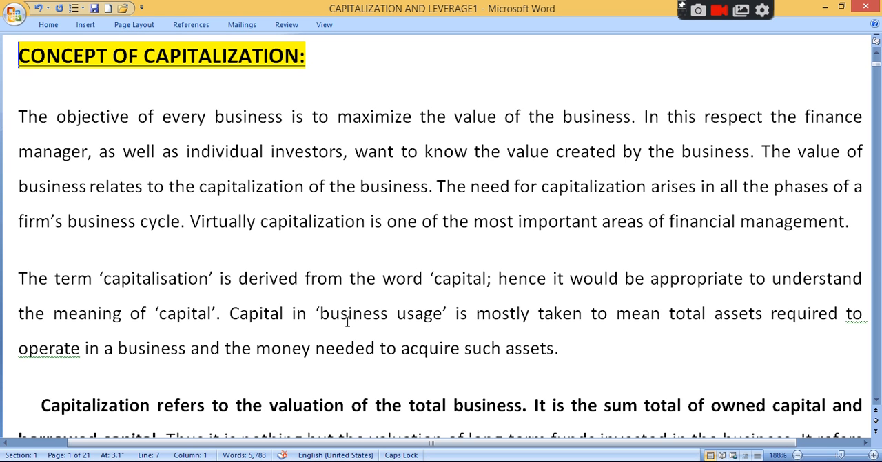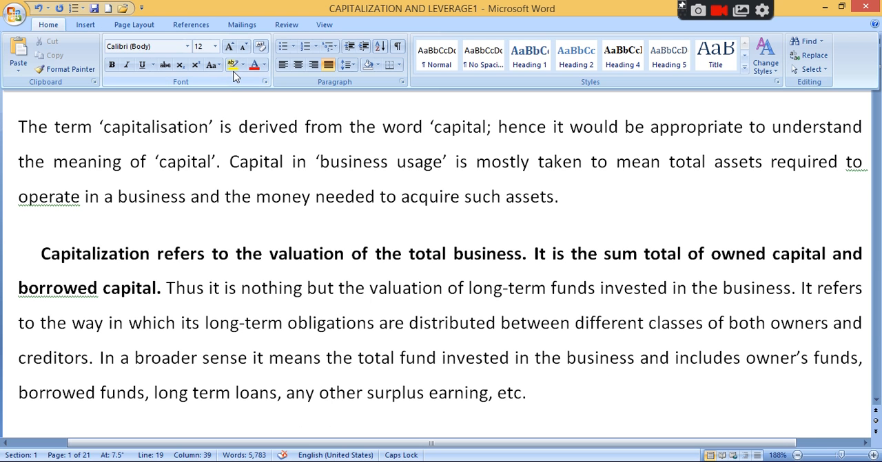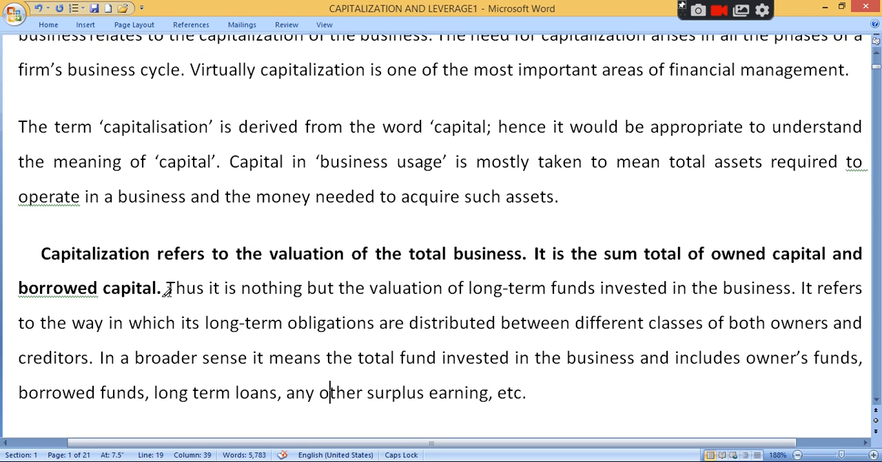Capital in business usage, clear? Here it is mostly taken as total assets required to operate, to run the business, so money required to acquire such assets. Acquire means to purchase. Clear? So capitalization refers to valuation of the total business, the sum total of own capital and borrowed capital. So capitalization, what is its meaning? Total capital investment in the business. It is a sum total of own capital and borrowed capital.